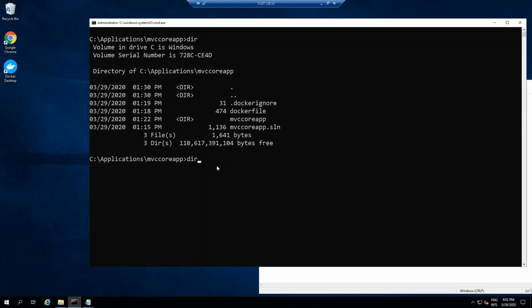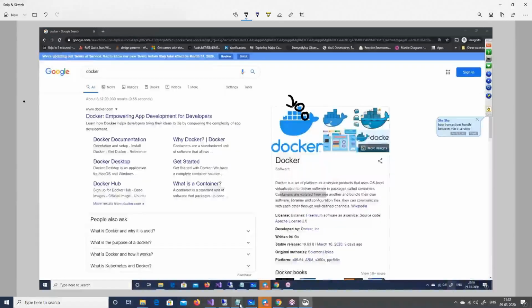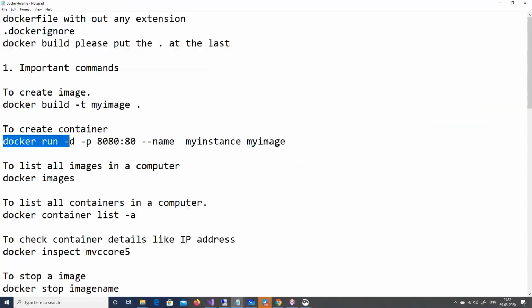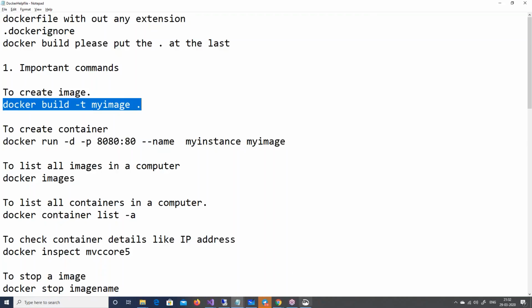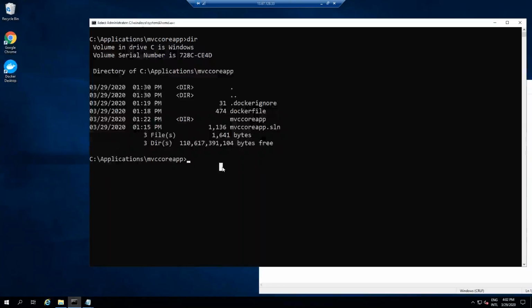So first thing, docker build. Let me copy paste the command from there, docker build, and we will create an MVC core image. Remember this dot sign, I'm highlighting it, is very important. It says the directory where the Docker file is located. If you say .. it will go to the top directory. If you say / something else, it will go to that directory. So you have to change the directory name.